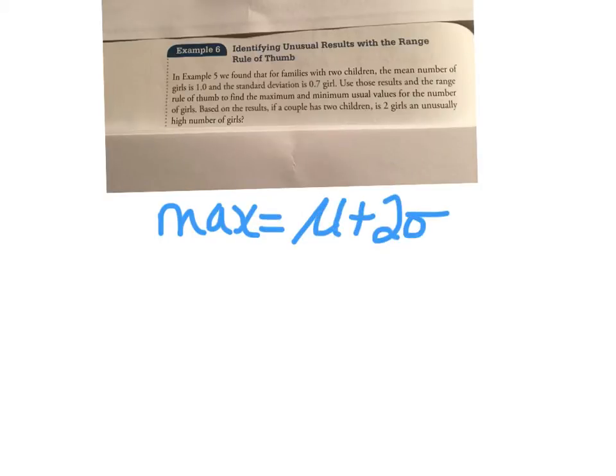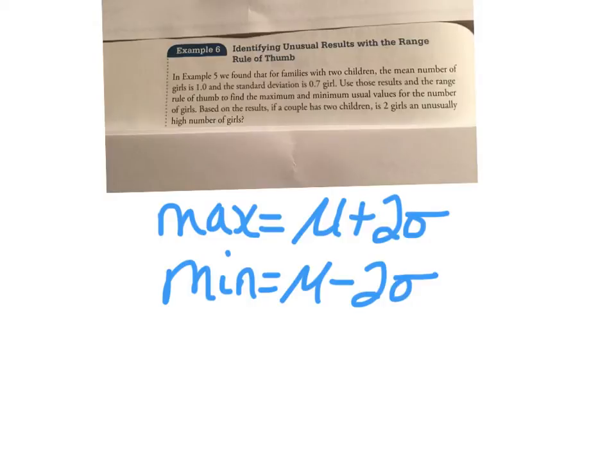Remember, a maximum usual value is calculated by the formula the mean plus 2 times the standard deviation, and the minimum usual value is calculated by the mean minus 2 times the standard deviation. So we're given all the information we need in the problem. We can just plug it right in and solve.